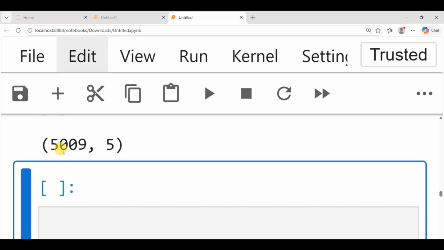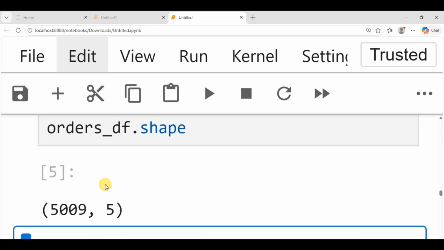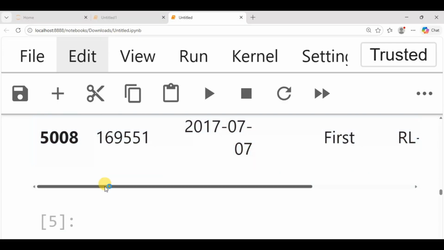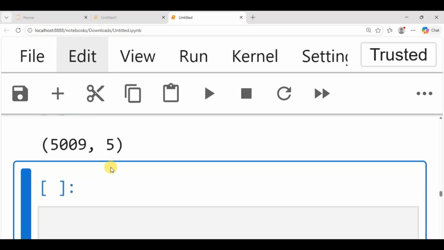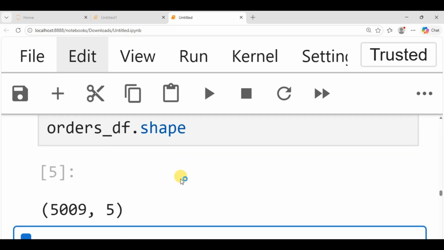Can you see that it has 5009 rows and 5 columns. So that's what we have here. Dot shape, viewing the shape of the data set.